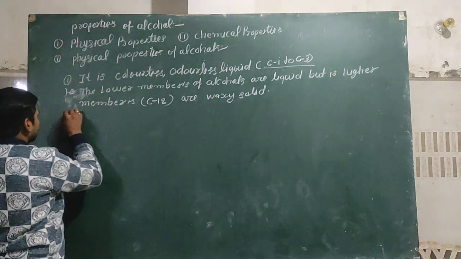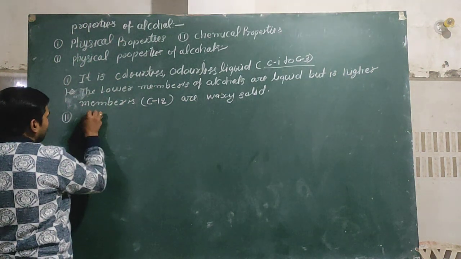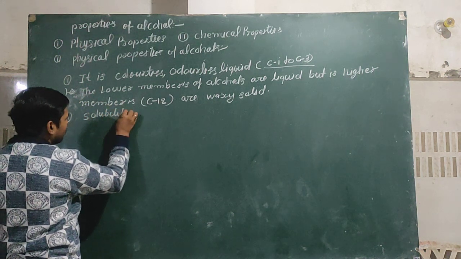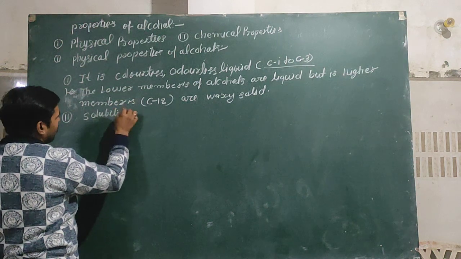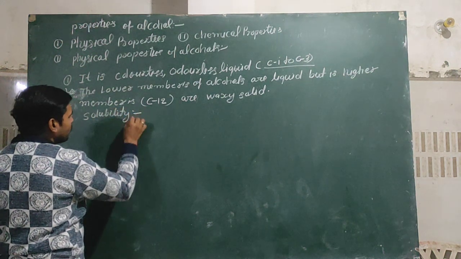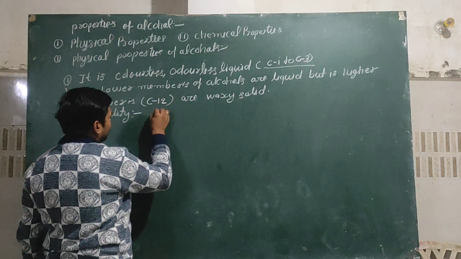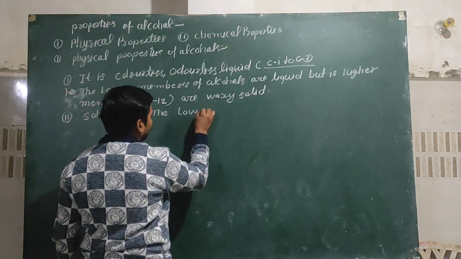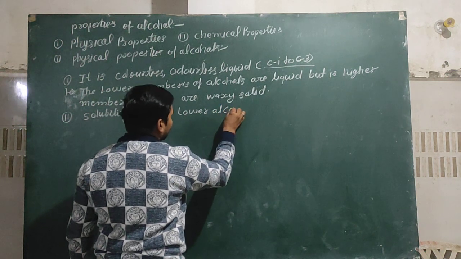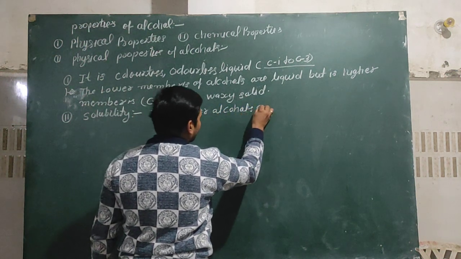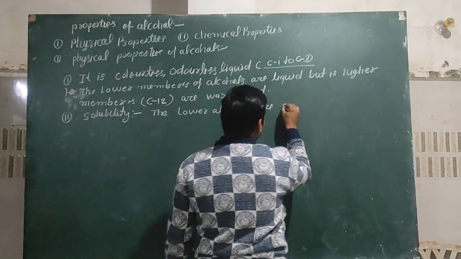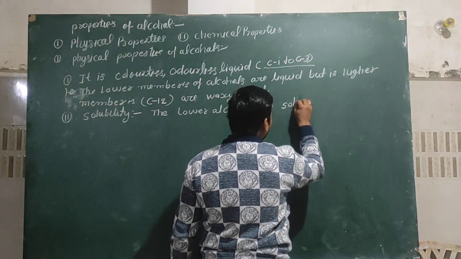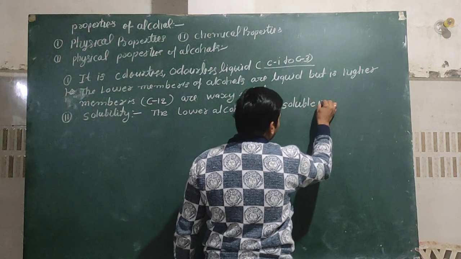Second property of alcohol is solubility. The lower alcohols are soluble in water.